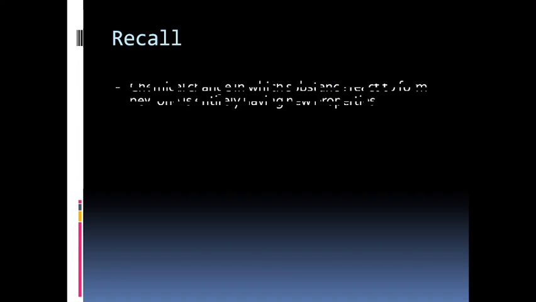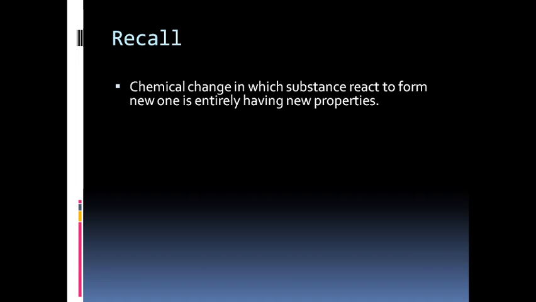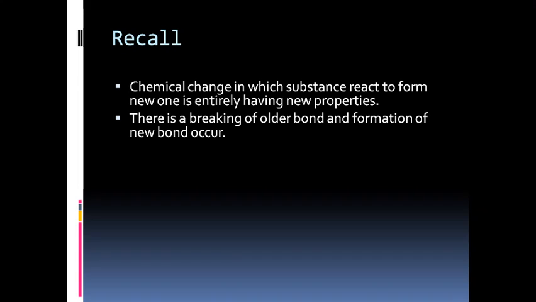Let's recall some of the points that we saw in our last lecture. First one is chemical change, in which substances react to form new ones with entirely new properties. So we have seen that during a chemical reaction, the product formed has different properties than the reactants. Another thing is that there is a breaking of older bonds and formation of new bonds. So remember these points so that you have the basic idea about chemical reactions and their changes.